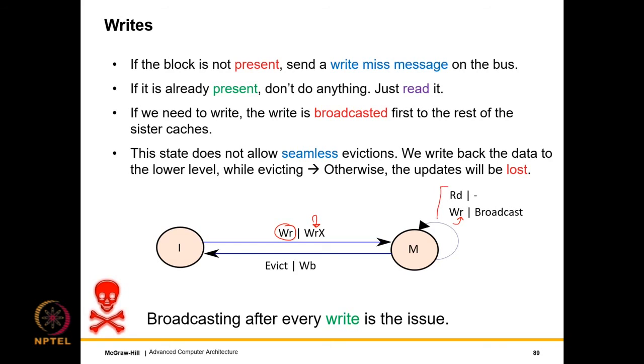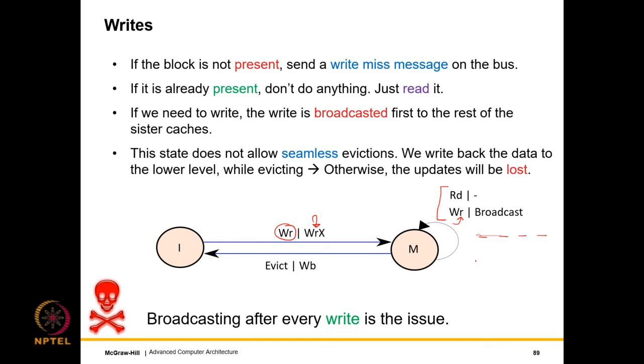So this is why this is called an update protocol. So what is it that I'm doing? If I want to read, nothing needs to be done. I have the block. But if I have a write, given the fact that all the sister caches have to agree on the order of writes, any time that a write is actually done, it is broadcast to the rest of the sister caches because they possibly might have a copy of the block. So they will also update themselves with a copy of the block. So that is why I do a broadcast and then I do the write. All right. So that's an important thing.